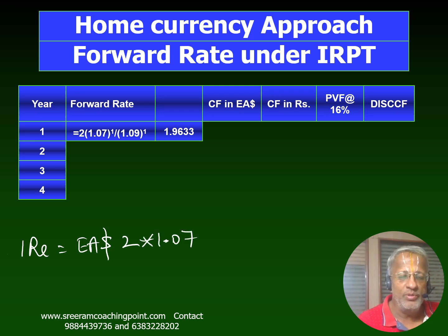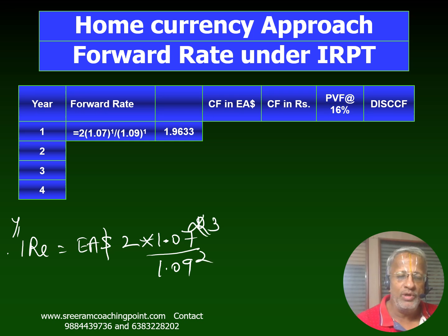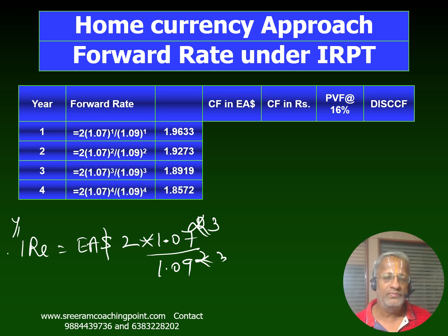The one that is to be multiplied on the left hand side is going to be 9%, but when it is taken to the other side it will be taken up as division, and this is for year number 1. For year number 2 it is to the power 2, for year number 3 it is to the power 3, and so on. That is what you find it is working out to.